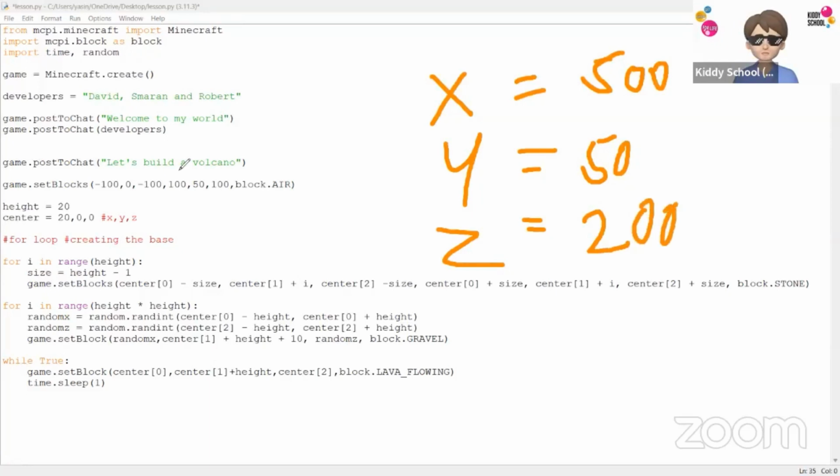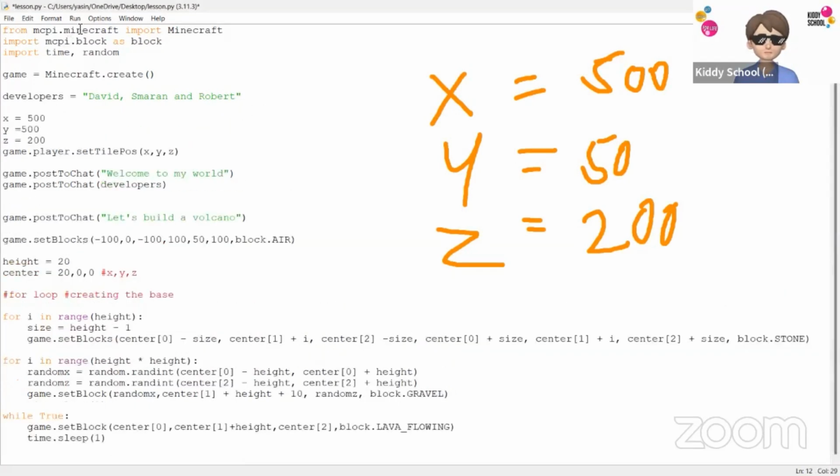My player would go to this position. I'll say X equals 500, Y equals 50, and Z equals 200. Let's make it fun. Let's send the player up in the air, 500. I want my player to go to this position. So I'll say game, go to player, set player position, set tile position to XYZ. And I would do it in the very beginning, so we don't need to wait all that. Let's see how that works.